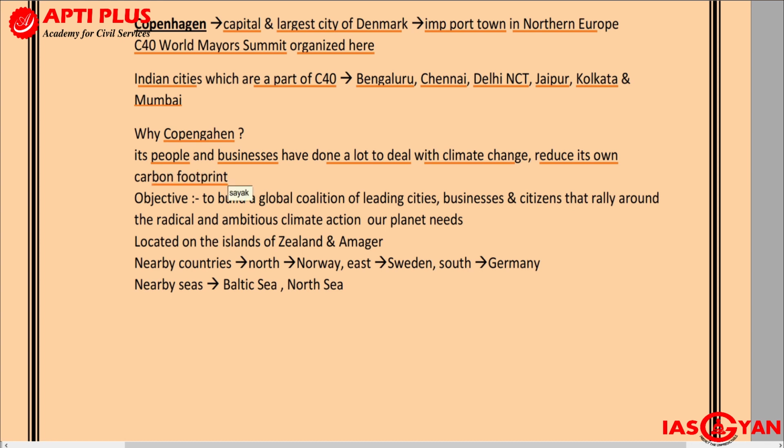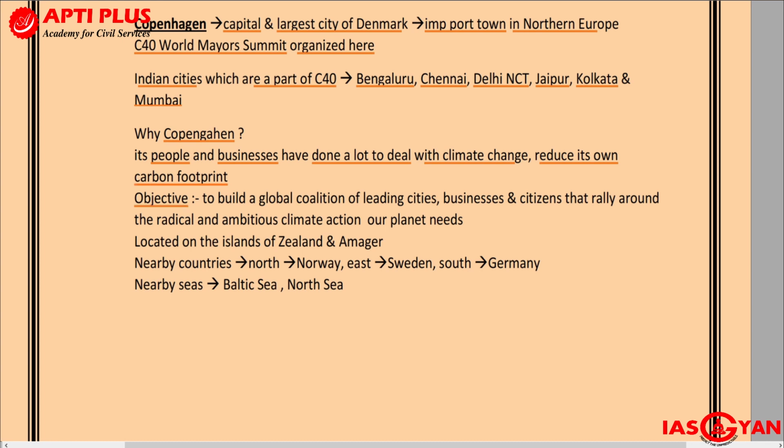When we say carbon footprint, that means how much carbon is being emitted into the environment due to various economic activities. So the people and businesses over here have done a lot to deal with climate change in order to reduce their own carbon footprint.